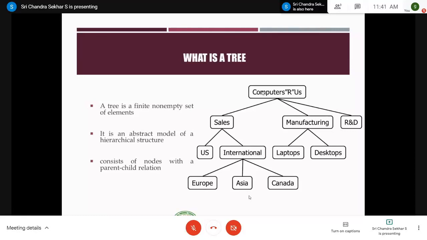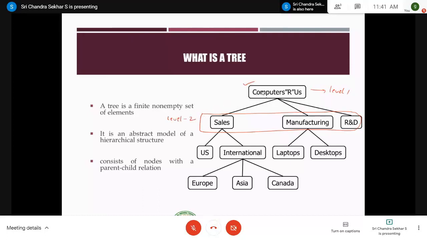So coming to the trees definition, we told that it is a nonlinear data structure where nodes will be having a hierarchical relationship. As you can see in this example, this is one level, level 1, and the sales, manufacturing and R&D, all these three objects or all these three nodes come under another level, level 2, right? So this is one node.